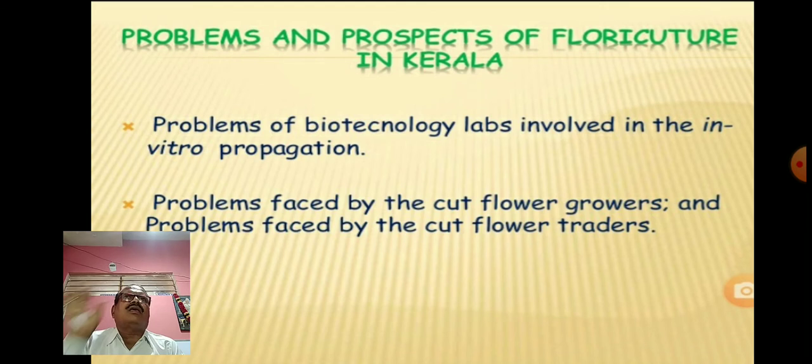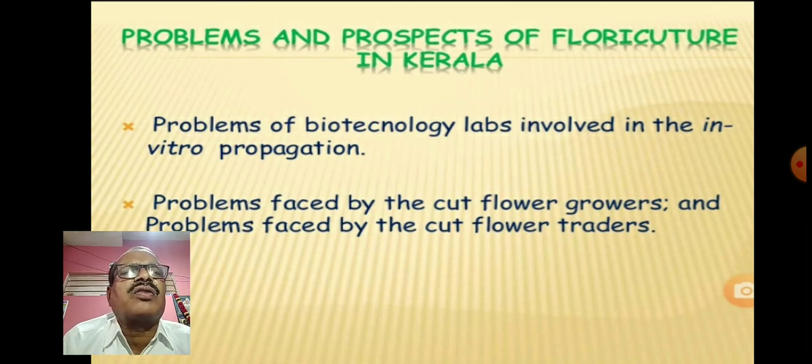So that is micropropagation or tissue culture, which is nothing but in vitro propagation, in vitro development of the seedling inside laboratory conditions, and the technique used for that is biotechnology.